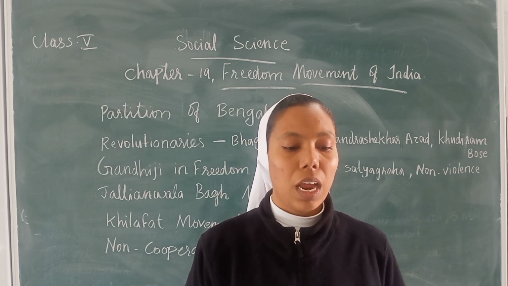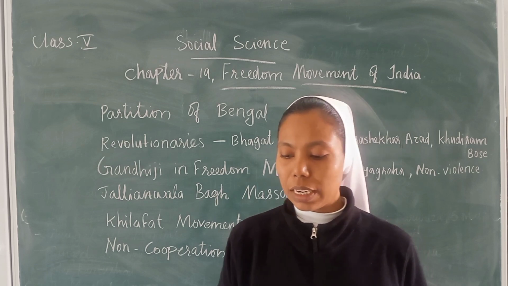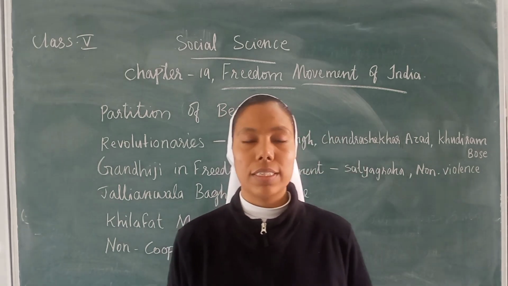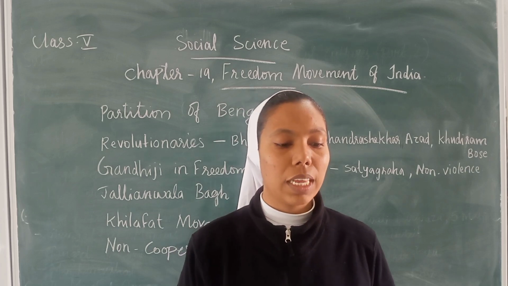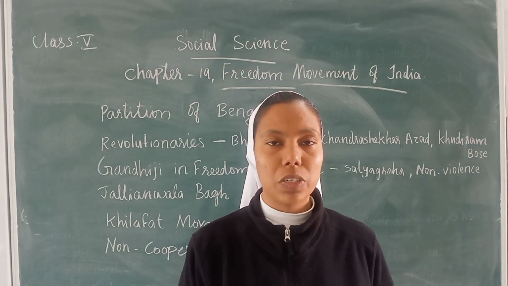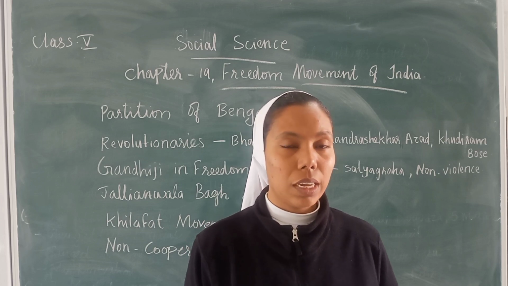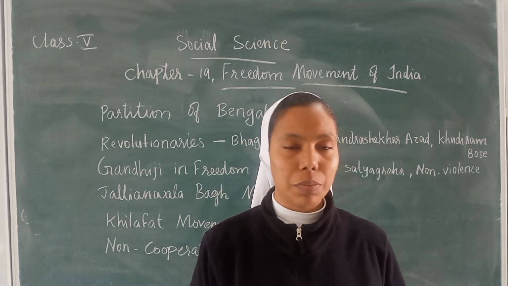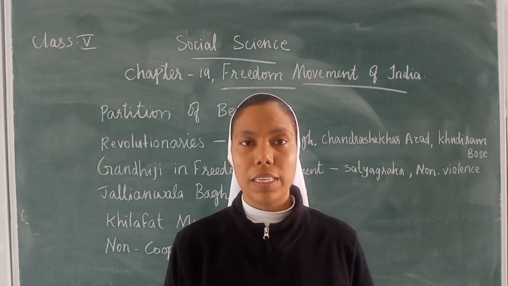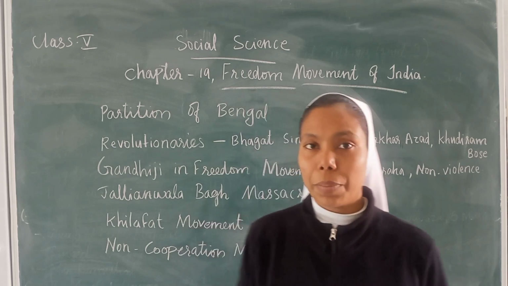The Congress launched the Swadeshi movement against the partition, and there were huge bonfires of British goods. The British tried to suppress the movement.